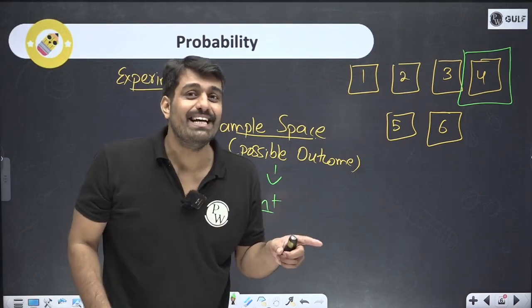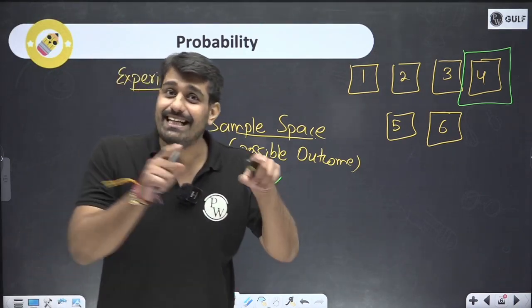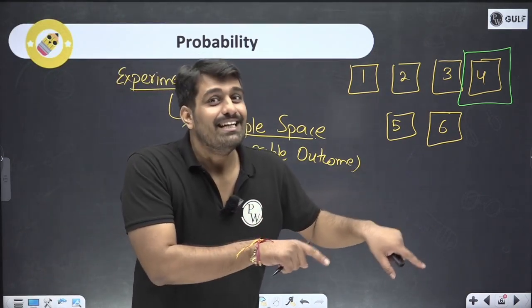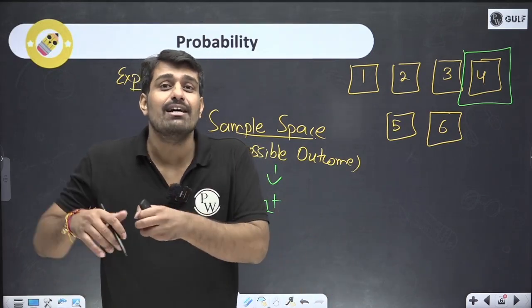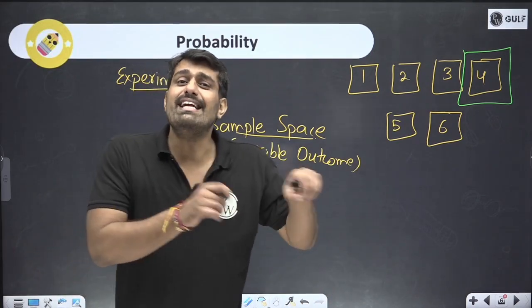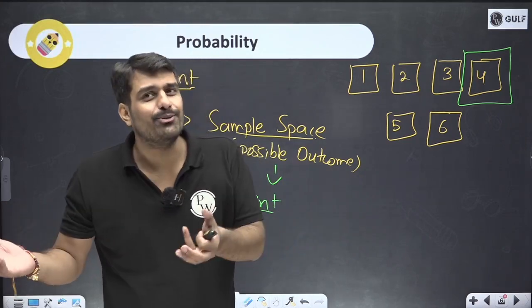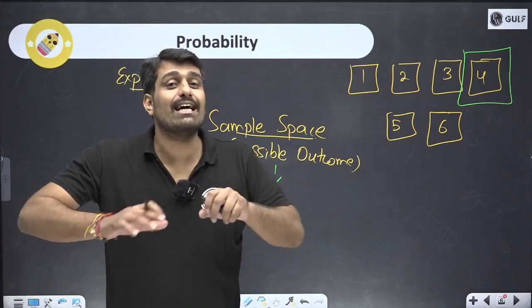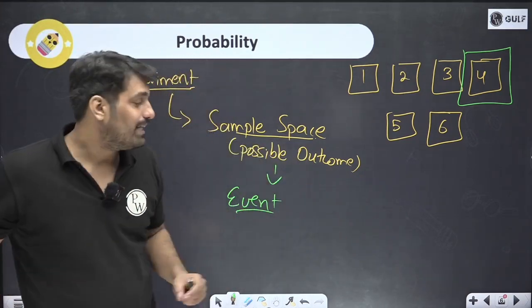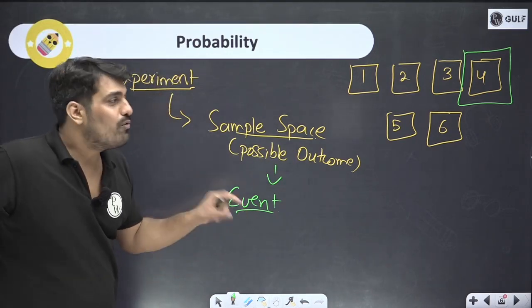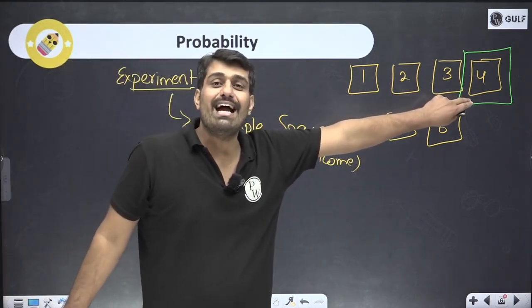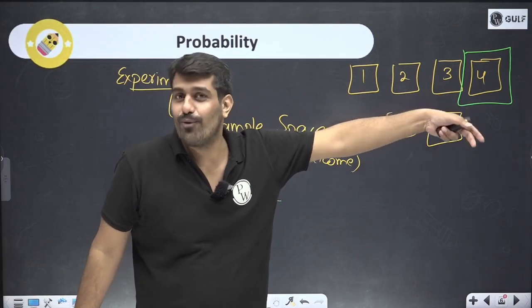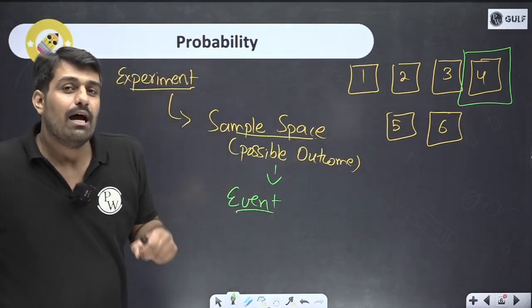There is an event that I will be scoring good marks. There is an event that India will be winning a match. There is an event that we will be having a good budget. I will be winning an election. I will be doing so and so. There are multiple possibilities. These are all events. This is what we are interested in. We are interested in the event. So over here, I was interested in the event when we get 4 on the dice. This is one event. There might be other events.